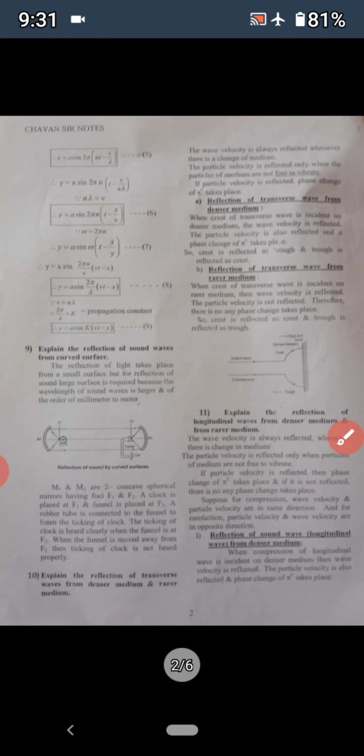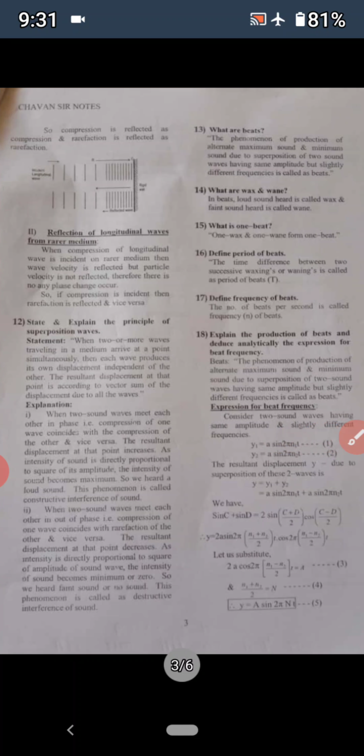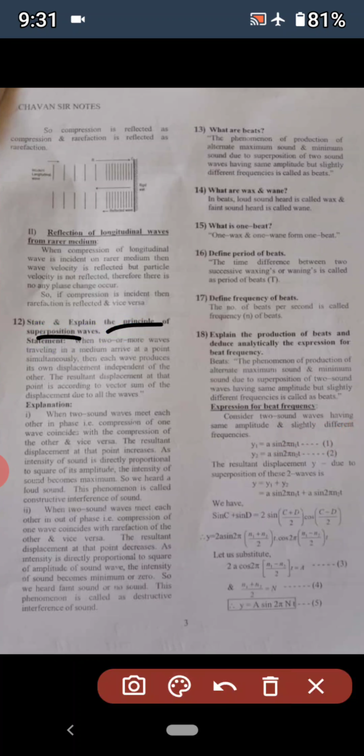I have already given the notes in the PDF file. So see those notes, and after that we will see the principle of superposition of waves.